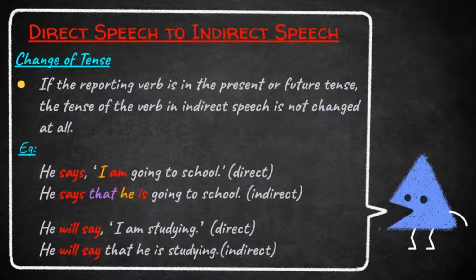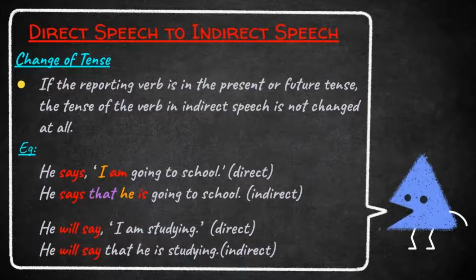This is indirect speech. Students, in this example, the direct speech is in present continuous tense. That is, I am going to school. This is present continuous tense. So the indirect speech is also in present continuous tense. Okay, students, let's move to the next example.